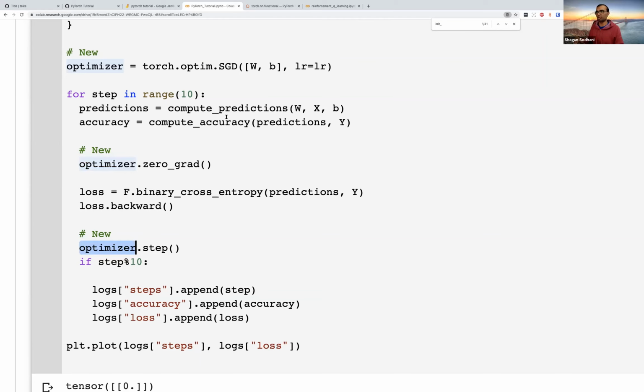It doesn't matter what your network is doing or what your task is. You create the optimizer, you create the model, you compute the predictions, you set the gradients to 0, you compute the loss, you do a backward through the loss, you step through the optimizer, and you keep repeating it. The benefit of modularizing or writing everything in functions was that this pattern comes out nicely.